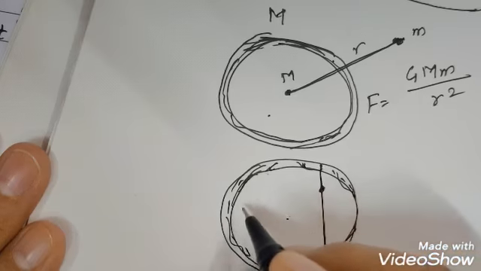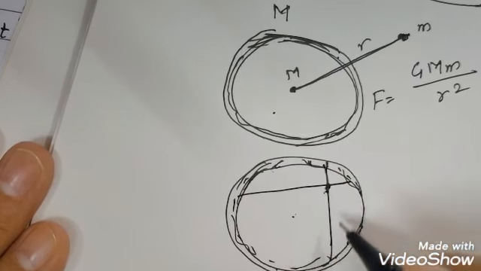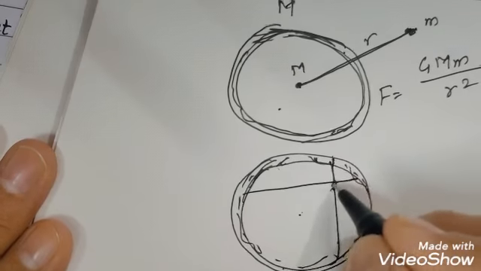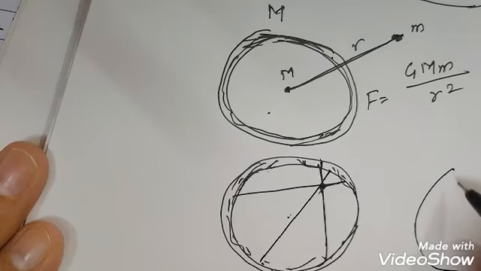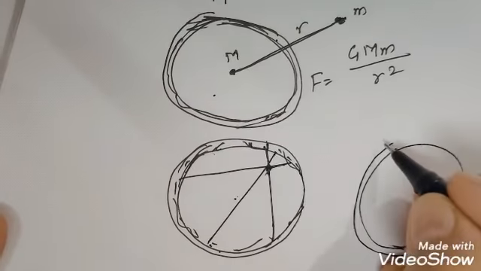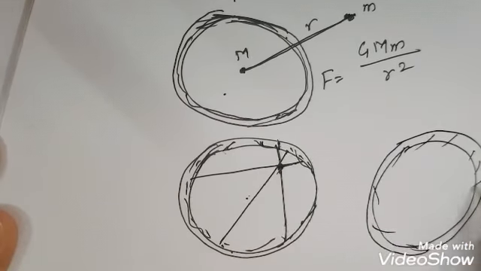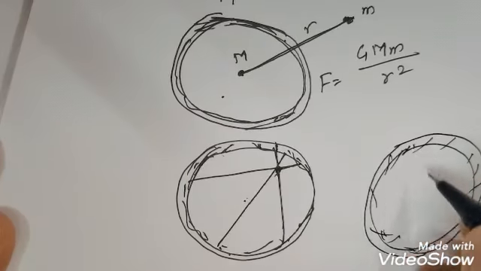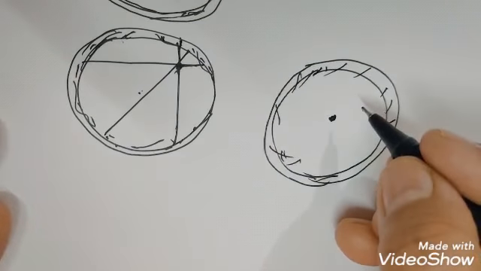For example, suppose this is the force, so this would be the opposing force. This can be understood well this way. Suppose we take the point mass at the center of the spherical shell, that would also be considered as inside the spherical shell.